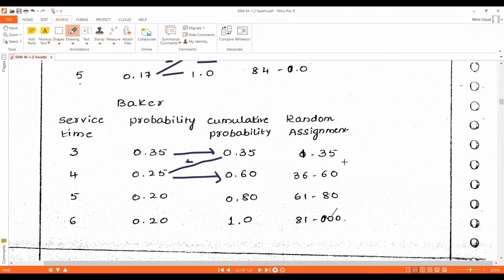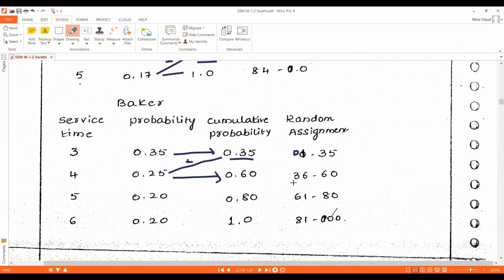The random digit assignment will always start with 1, not 0. It is 01 to 35, because its cumulative probability is 0.35. So the random digit is 1 to 35.